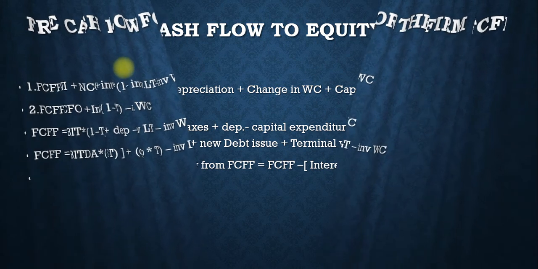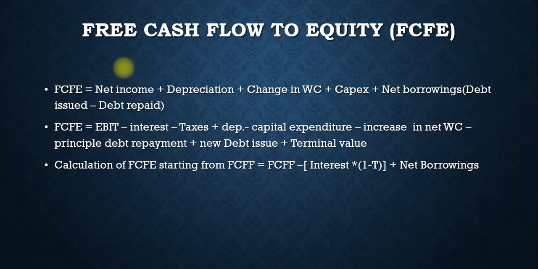The next one is free cash flow to equity, that is FCFE. Before that we learned FCFF. Here now we are going to learn formulas of FCFE. So, FCFE is equal to net income plus depreciation plus change in working capital plus capex plus net borrowing, that is debt issued minus debt repaid.